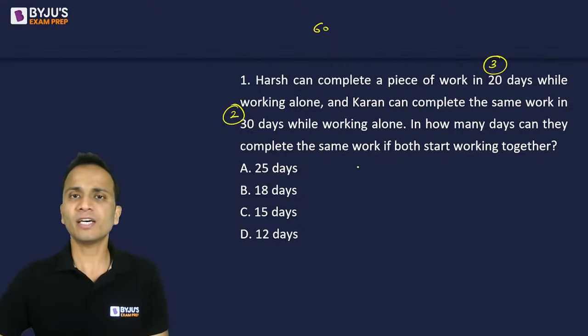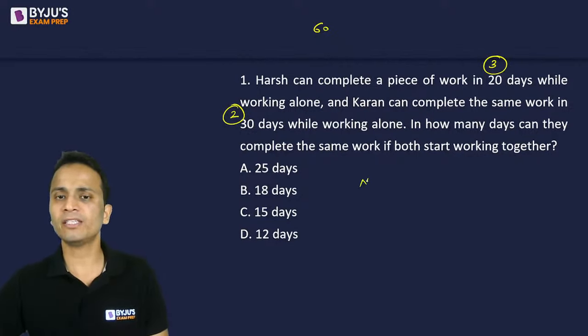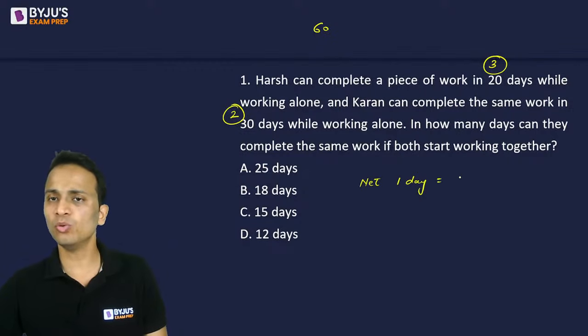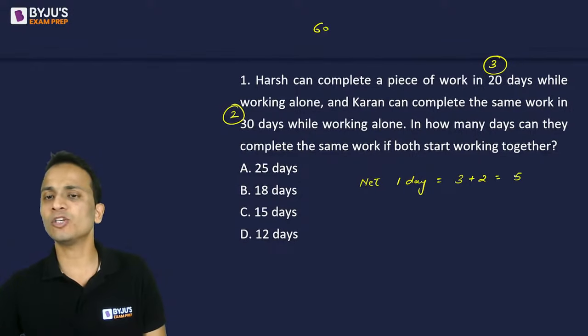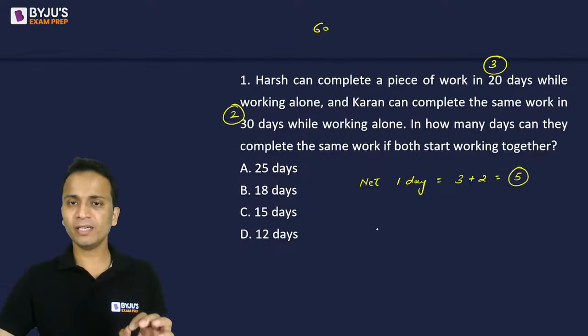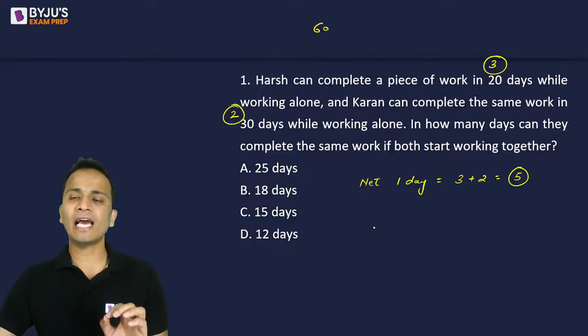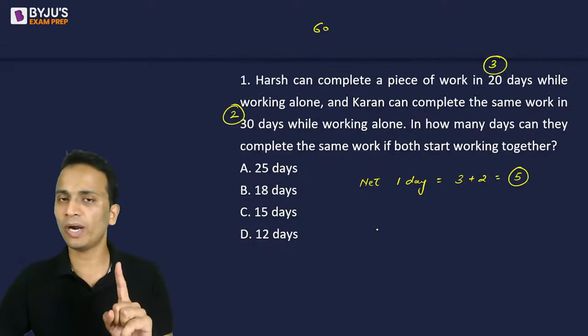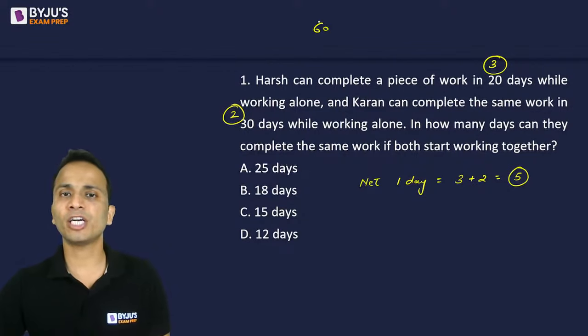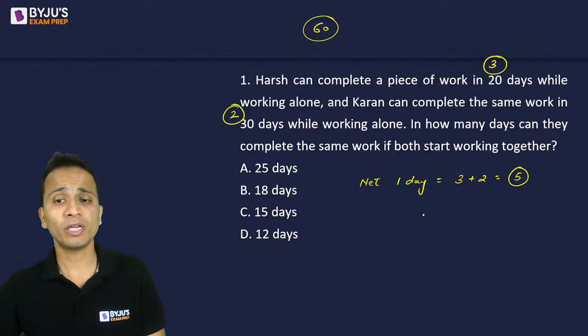Now if Harsh and Karan are working together, net 1 day work will be equal to 1 day work of Harsh plus 1 day work of Karan, and that is equal to 5 units. So together Harsh and Karan can finish 5 units of work in one day. Now they will have to finish a total of 60 units of work. So the number of days required will be 60 divided by 5, and that is equal to 12.